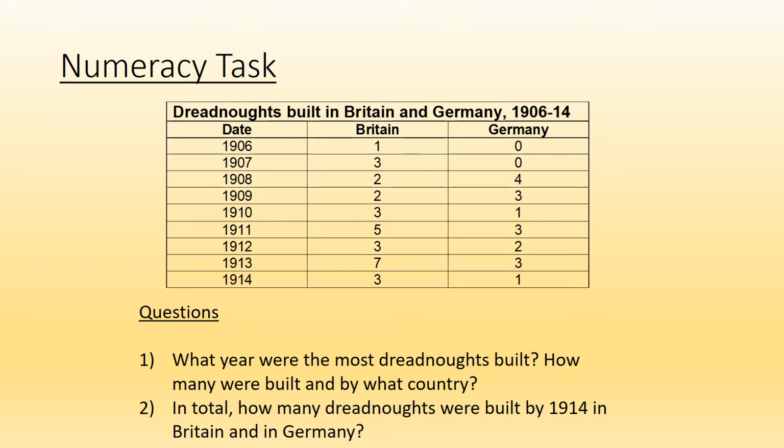If you look closely at the table, you'll see that the year that the most dreadnoughts were built is actually 1913. And it's Britain that built 7 dreadnoughts in that year. Now, World War I starts in 1914, so you can see there how tension is maybe increasing and Britain's starting to panic a bit more. Now, you've got the last question there: in total, how many dreadnoughts were built by 1914 in Britain and in Germany? Have a look at the table and try to add up how many dreadnoughts were actually built by either country.